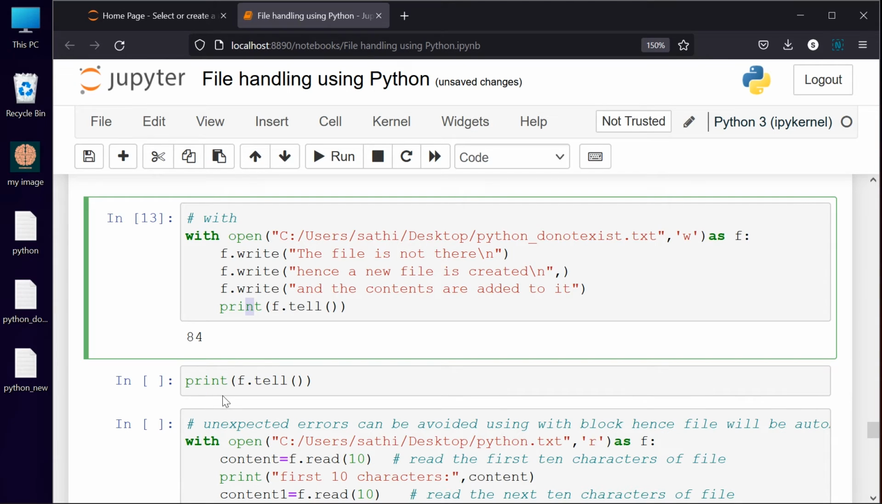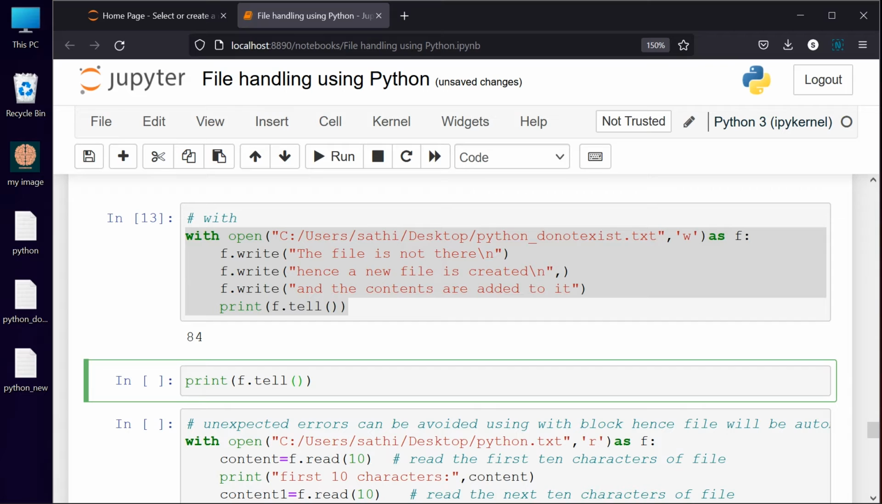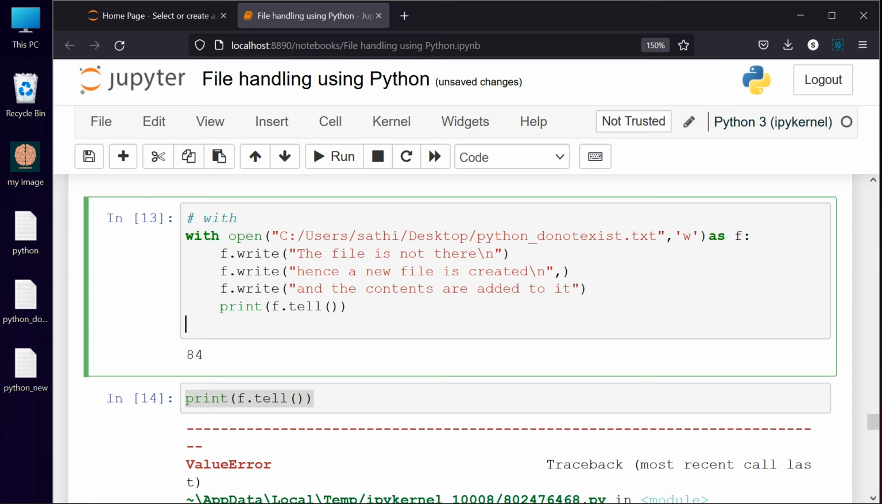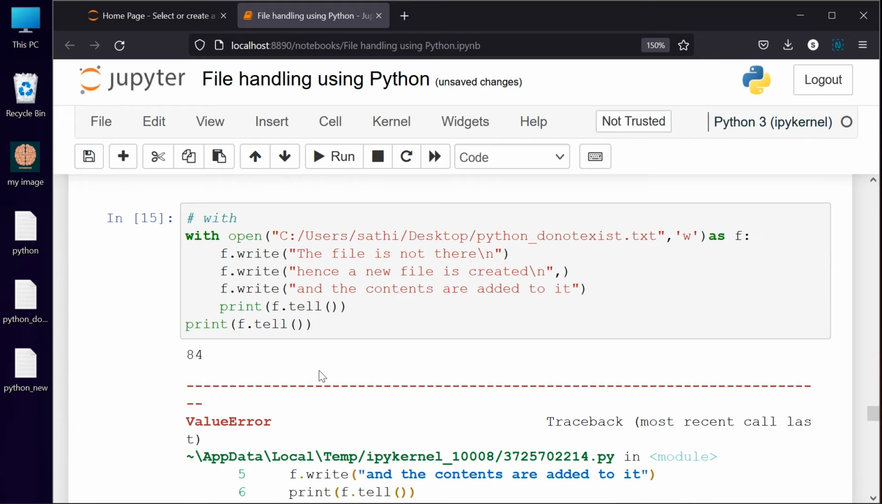And after that, if I use one more f.tell, because the with statement has been executed here itself, right? After a with statement, if I try to again use that print f.tell, see here, a value error is occurring. If you are getting confused, you can use it here itself, but instead of this indentation, don't give this indentation and check. See how it is getting executed.